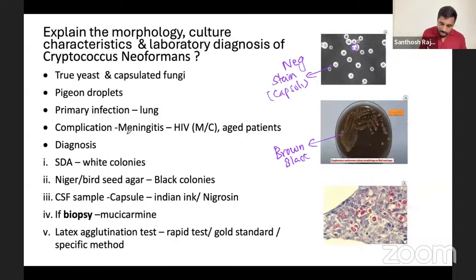So everything we have covered: meningitis, white colony, black colony, India ink. And then if a biopsy is done, you use the mucicarmine. This is for tissue. Like in the brain, if it affects the brain or lung, you take them, and you can see this budding inside the tissue. That you remember: brown-black colonies or mucicarmine stain for biopsy. And then, of course, the best test, the gold standard test, would be your latex agglutination test.